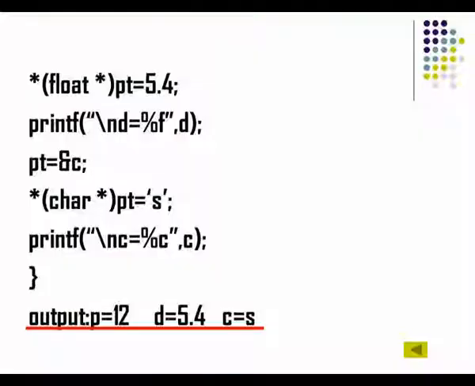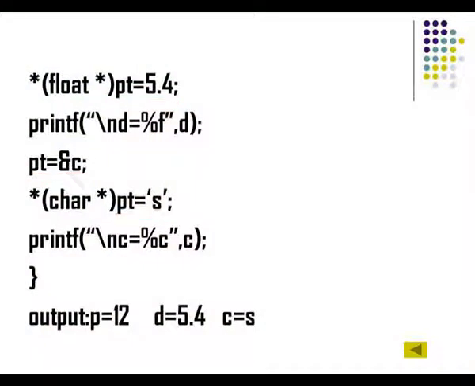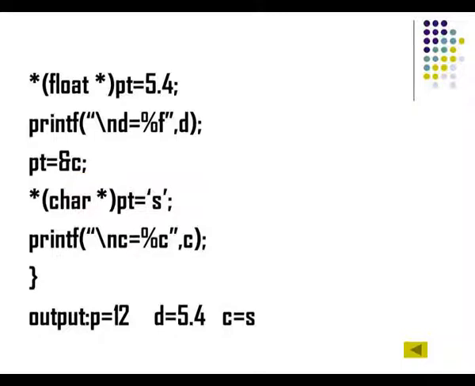And finally, if you see, the output is displayed over here: 12, 5.4 and C is equal to S. The only thing that we need to remember here is, before we explicitly type convert, we have to assign the address of that particular variable to pt. So first we assign the integer address to pt, next the float address to pt, next the character address to pt. Only then we should explicitly type convert, otherwise the compiler will not understand. It will think, so long it was holding an integer variable, how suddenly can I convert it to float. So before you convert to float, you have to put ampersand d is equal to pt. Before you convert to character, you have to put ampersand c is equal to pt.